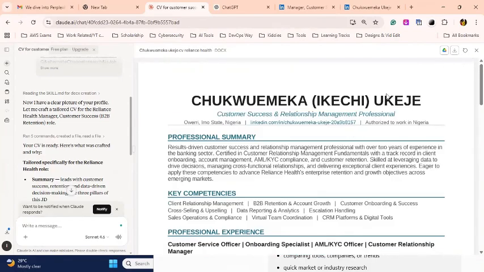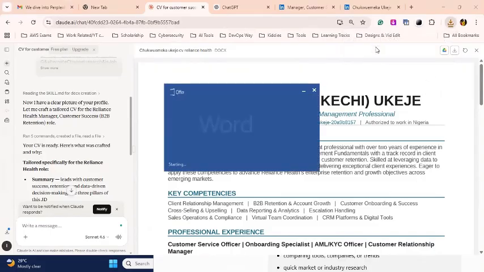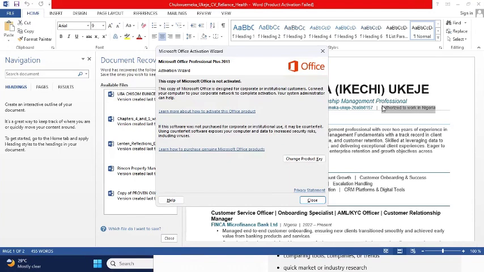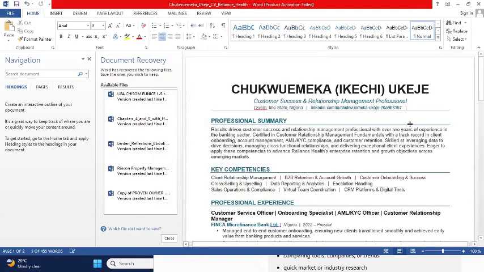So normally what I do is I download the file, then edit it. Once I've downloaded it, I open it, then remove what I don't need. Currently, this "authorized to work in Nigeria" is not something you should include on your CV. You can change it to your LinkedIn, because you need your LinkedIn profile.